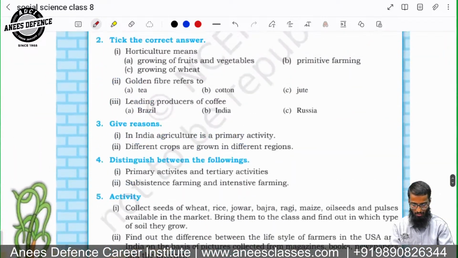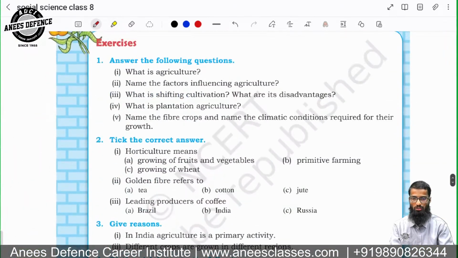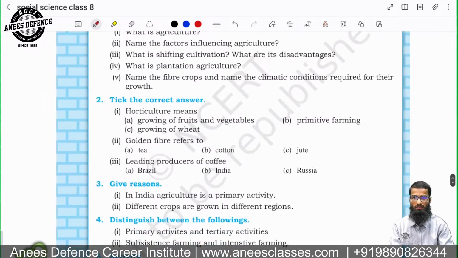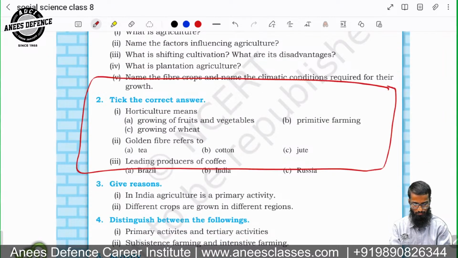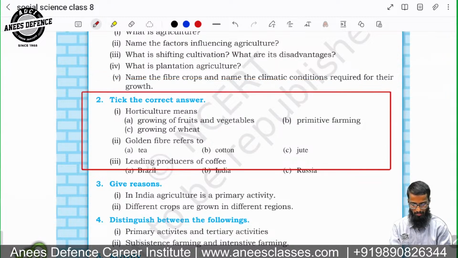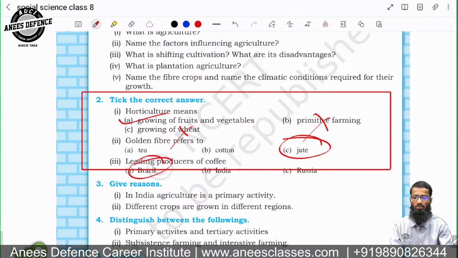Now, let us try to solve the questions. Horticulture. What is the meaning of horticulture? Horticulture means growing of fruits and vegetables, right? Growing of wheat is not it. Primitive farming is not it. Golden fiber refers to jute. Leading producer of coffee is Brazil, followed by Colombia and India.